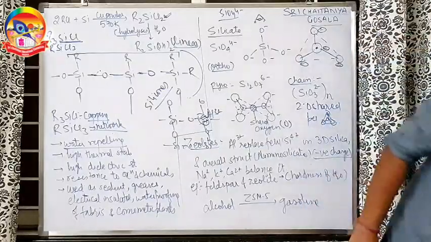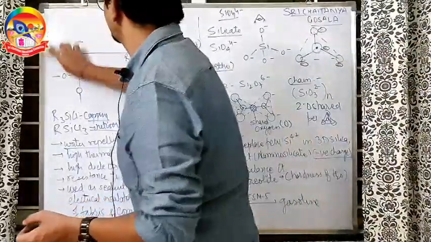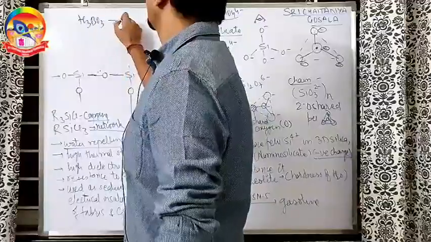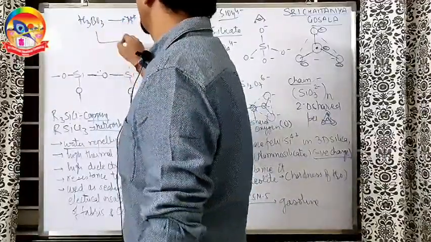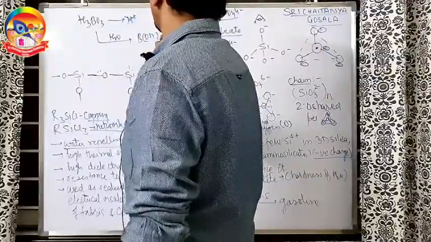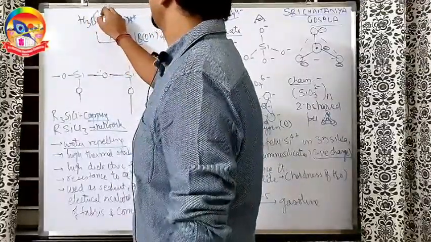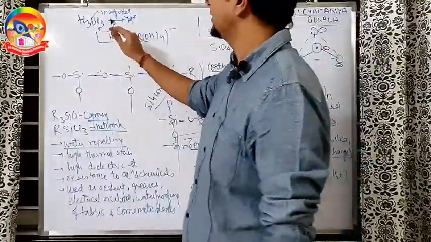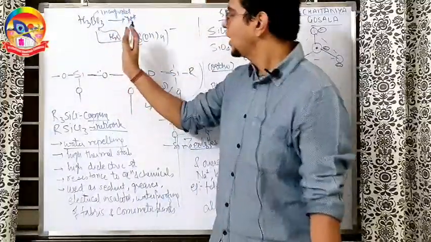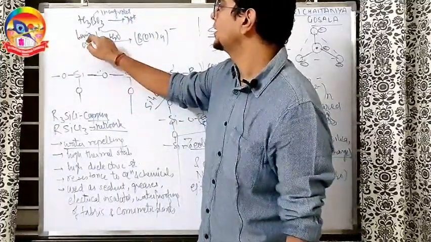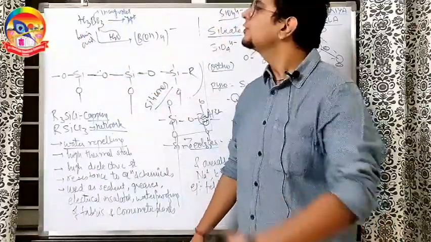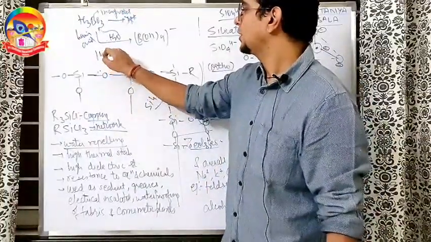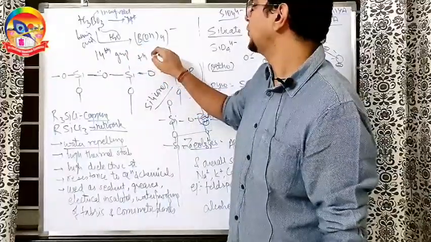One small last but very important thing I am telling you right here. From the boron family, H3BO3 does not release H plus in the aqueous medium. Rather, in the aqueous medium, it accepts OH minus. Boron has an incomplete octet, and to complete the octet, it accepts OH minus. So rather than being a H plus donor or protic acid, it is a Lewis acid. Lewis acid means it accepts a lone pair of electrons. From where? From OH minus.